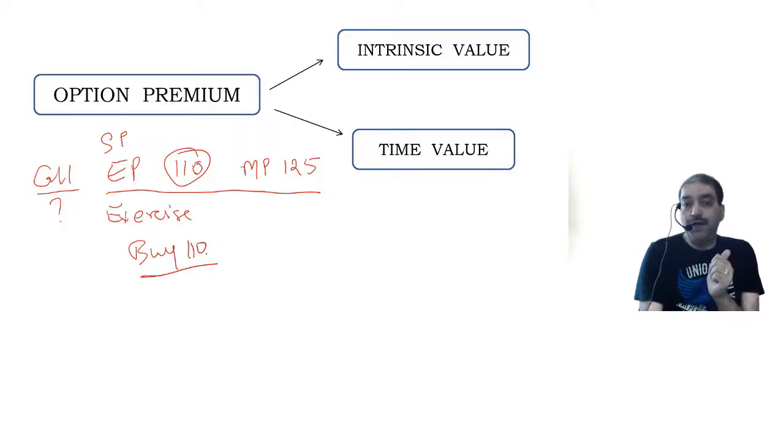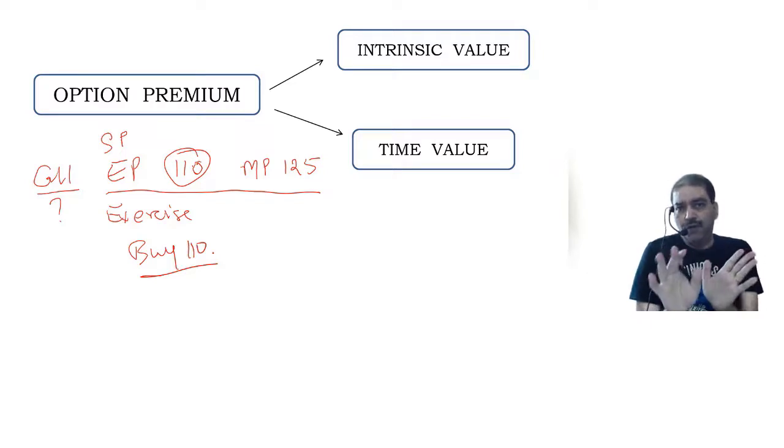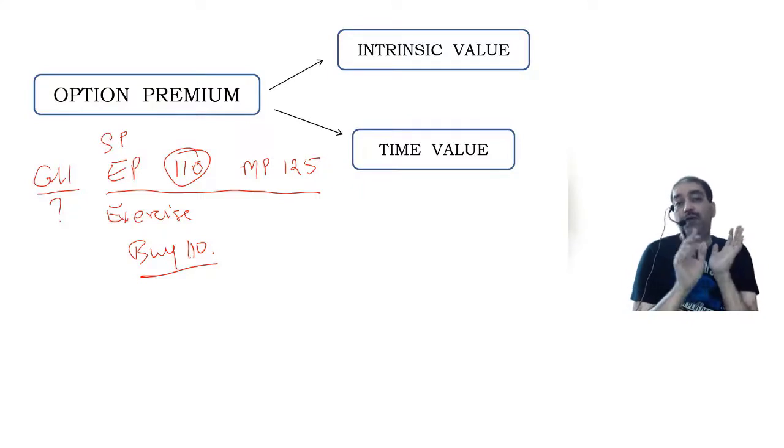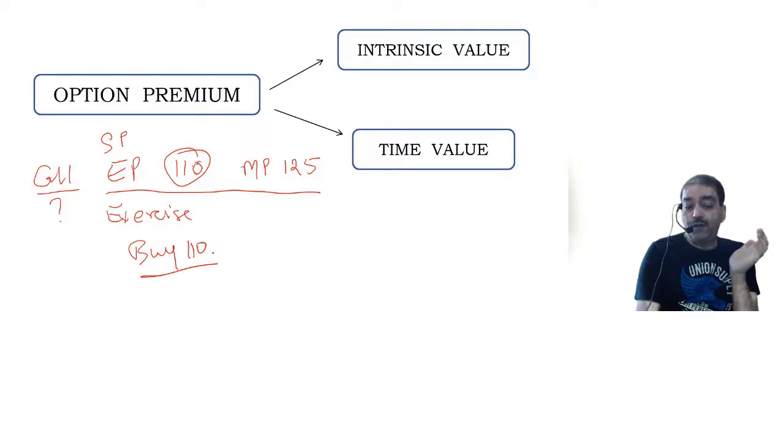I buy from you at 110. I am not bothered from where you are getting. I am not concerned from where you are going to get. I will purchase from you and you have to sell to me compulsorily. Compulsion is for you, not for me. So when I decide to exercise my right, you have to sell. You have to sell at 110.